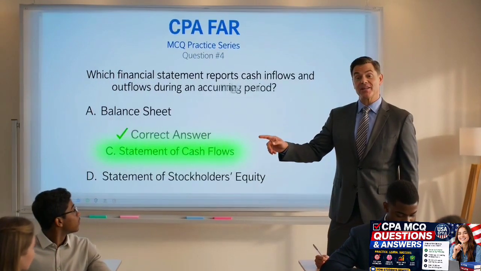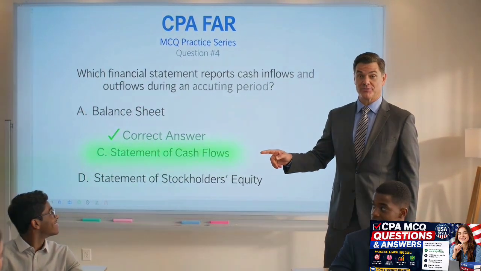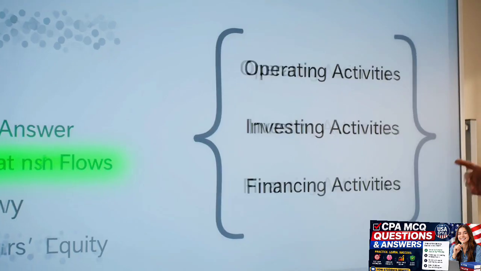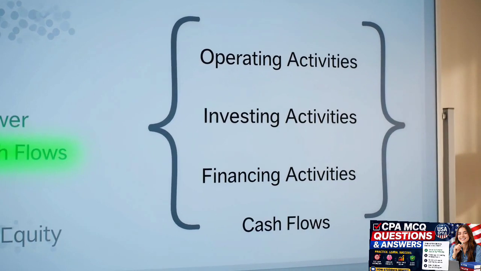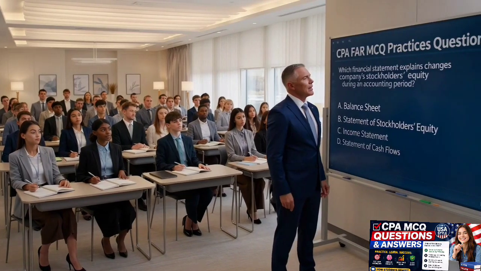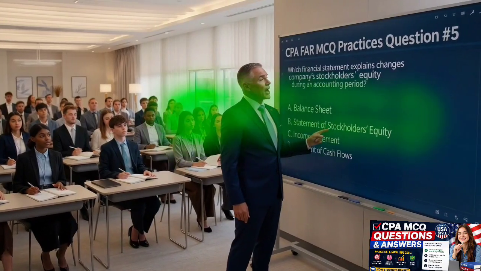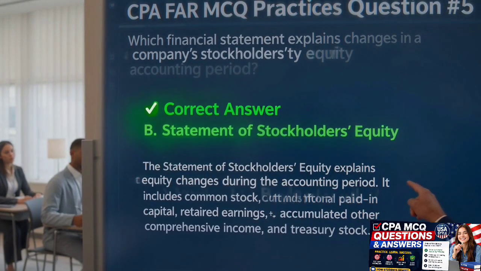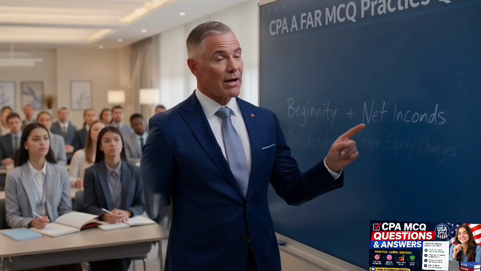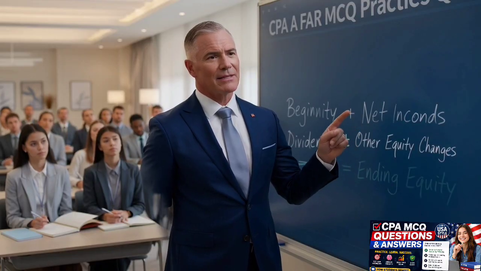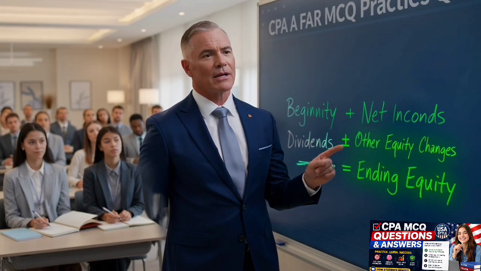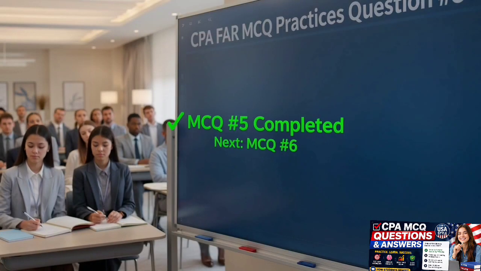The correct answer is C, the statement of cash flows. It shows cash from operating, investing, and financing activities. The statement of stockholders' equity explains how equity changes during the accounting period. It includes common stock, additional paid-in capital, plus net income, minus dividends, other equity changes, equals ending equity.